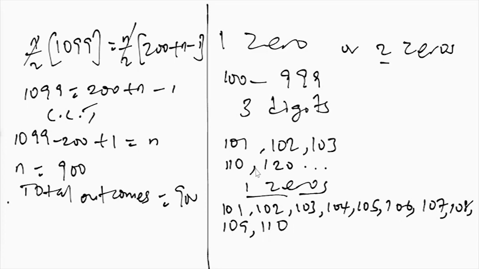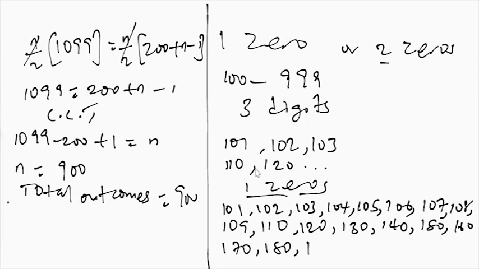Not just this alone. Of course, we know that we can't have 111 because there's no 0 as part of the digits there. So aside from those, we also have 120, 130, 140, 150, 160, 170, 180, and 190.